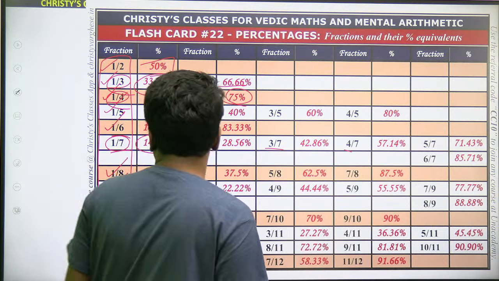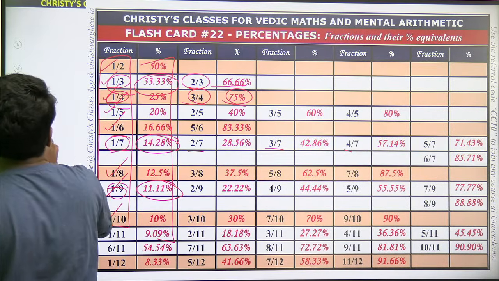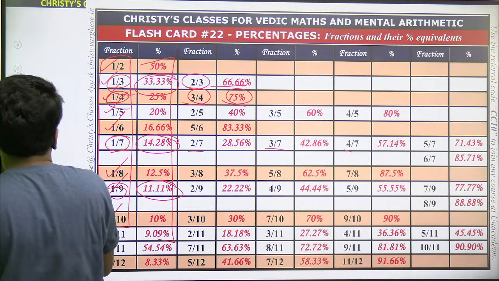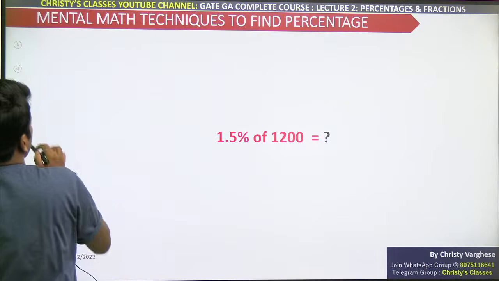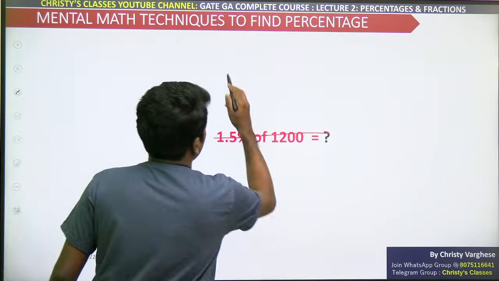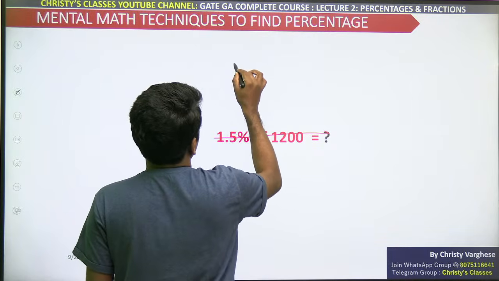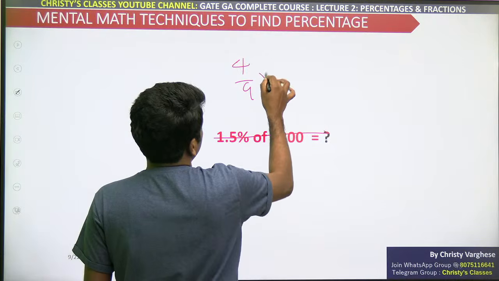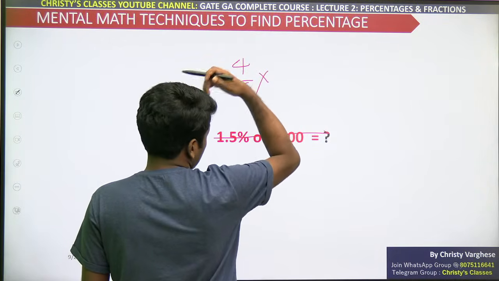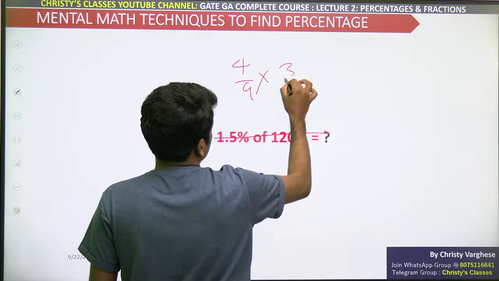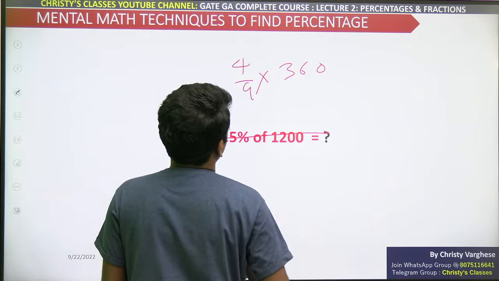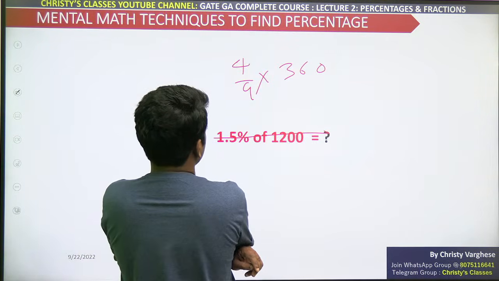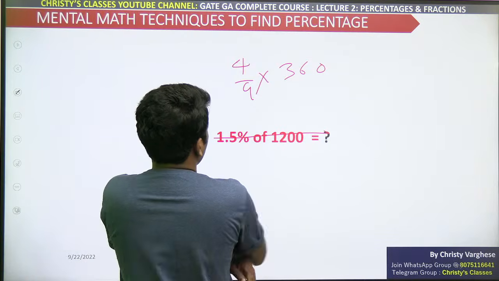That means, for example, in case you are getting a fraction to solve like this, 4/9 times 360.